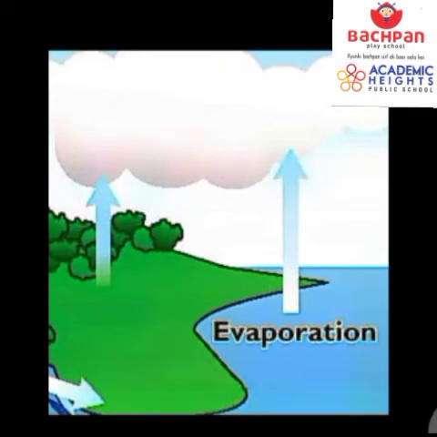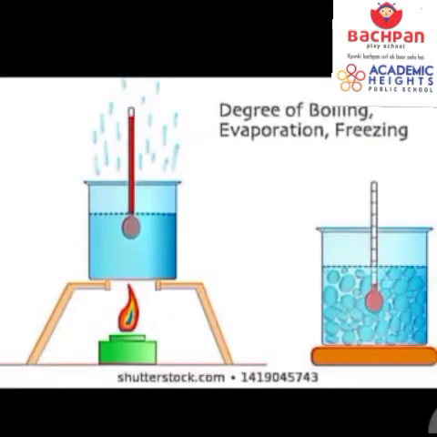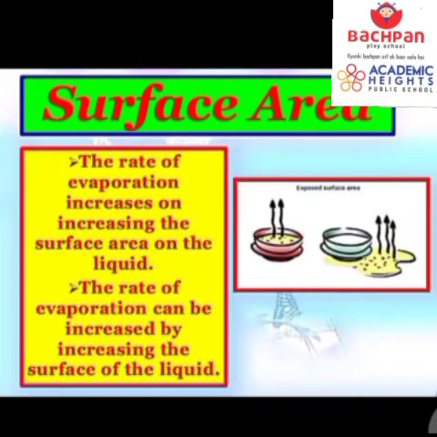So, dear students, evaporation can be from the large surface of water, like it is taking here from the oceans. Then it can be due to the heating process. Whatever you see, if there is a larger area exposed, then you particularly have a greater evaporation. The rate of evaporation increases on increasing the surface area of the liquid.